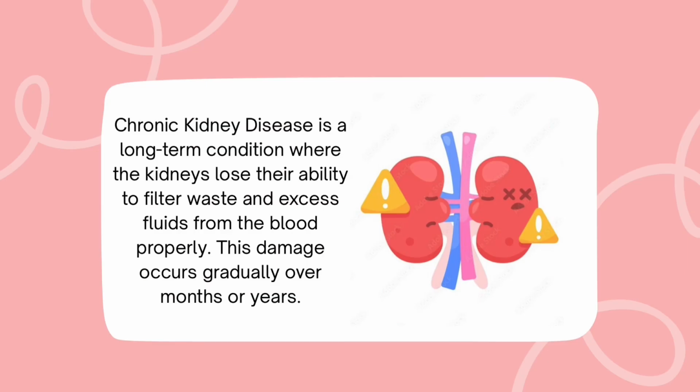So what is chronic kidney disease? Chronic kidney disease is a long-term condition where the kidneys lose their ability to filter waste and excess fluids from the blood properly. This damage occurs gradually over months or years.